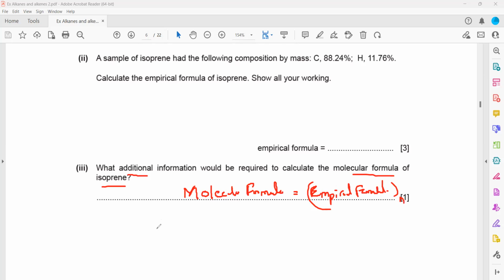And n is the molecular mass divided by the empirical mass. So we need both of them. We need the molecular mass and the empirical mass, because this n you can only find by molecular mass over empirical mass. So you need both masses.